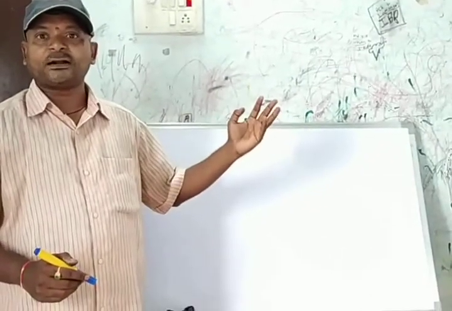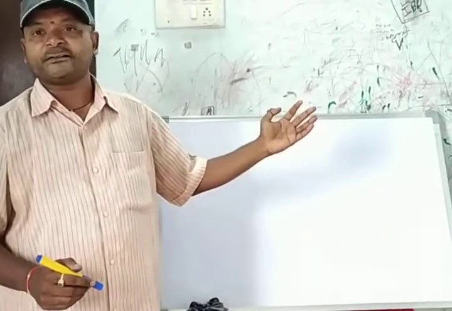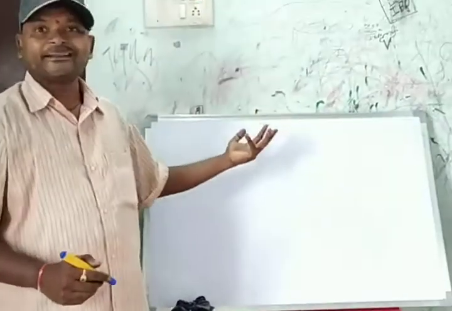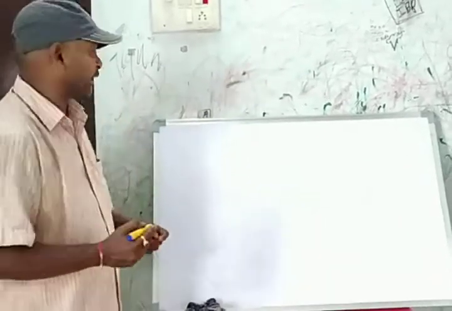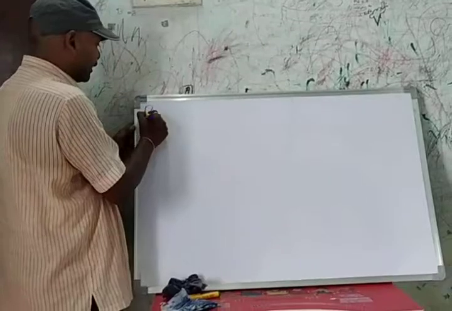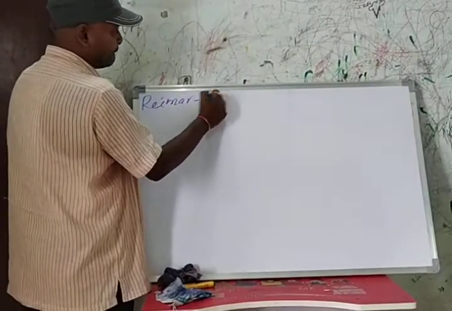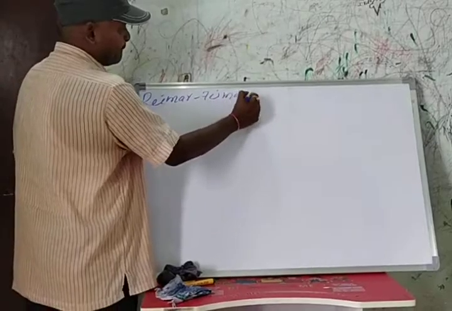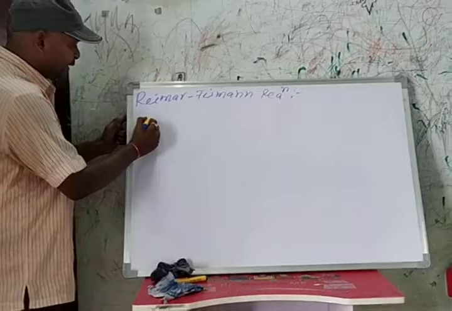It is also called orthohydroxybenzaldehyde and parahydroxybenzaldehyde. This is called the Reimer-Tiemann reaction. What is that?